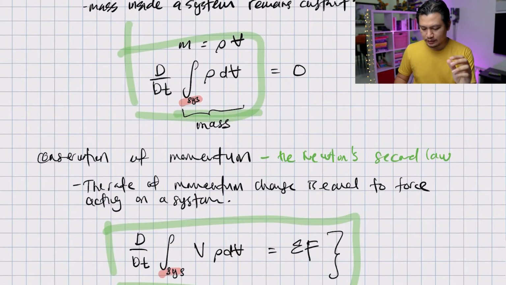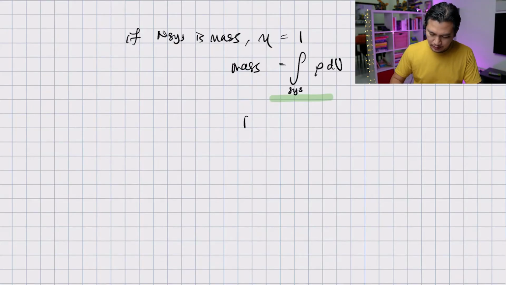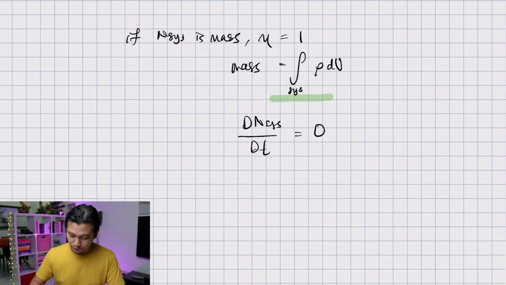And we know that the mass inside the system remains constant. This can be represented as dN system over dt equal to 0 for conservation of mass.